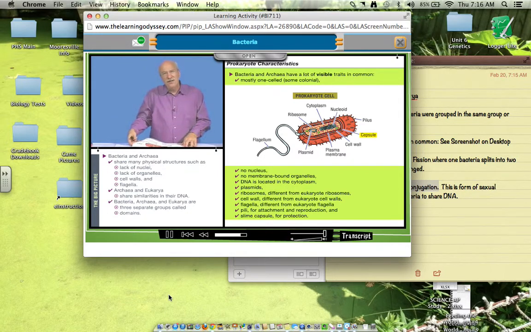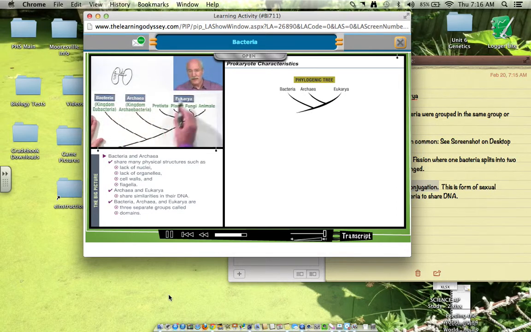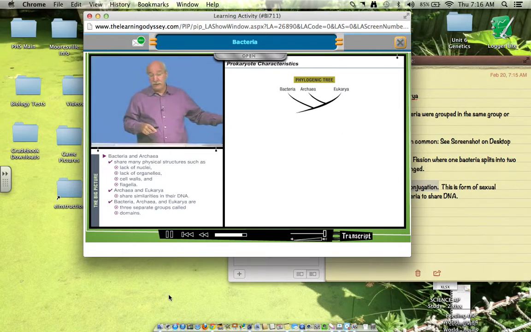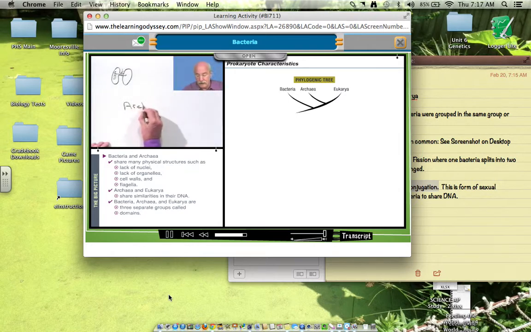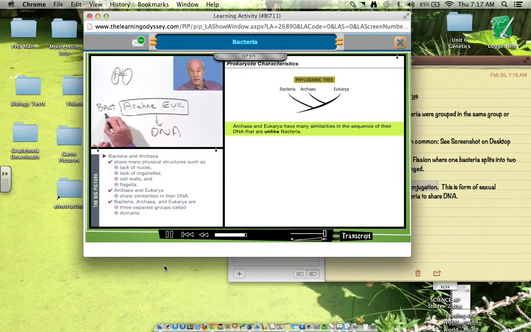So, I said before, well, then why aren't these things considered the same? Why have we switched them and said, oh, bacteria and archaea are different than eukarya? Well, there's a reason for that, and it comes to our modern knowledge of bacteriology and molecular genetics. Because you want to know something? When I look at the DNA of archaea, and I look at the DNA of eukarya, and I look at the DNA of this group called bacteria, we find out that there are a whole lot more similarities in the DNA of these two organisms. Well, that's interesting. And so we have realized, holy mackerel.